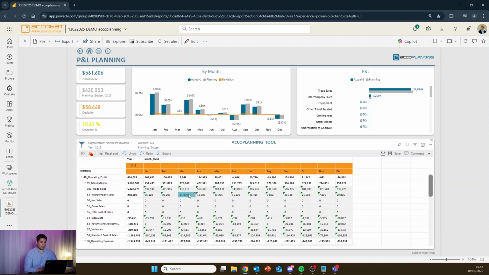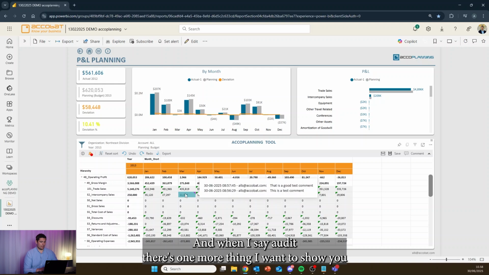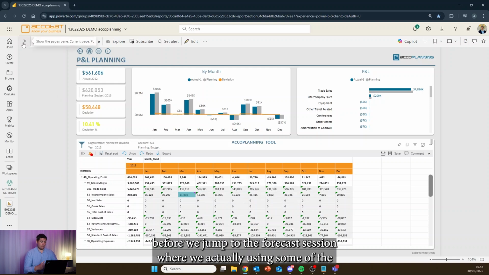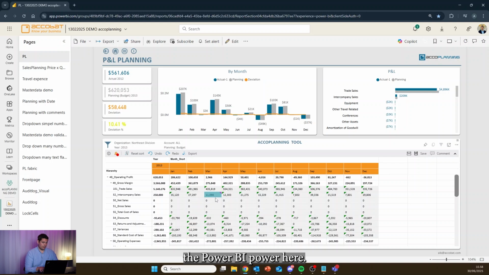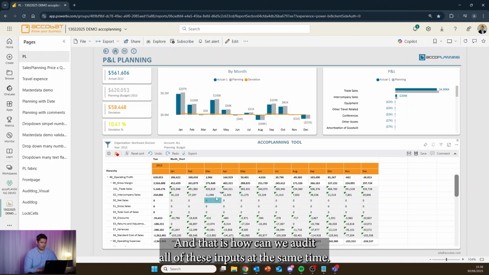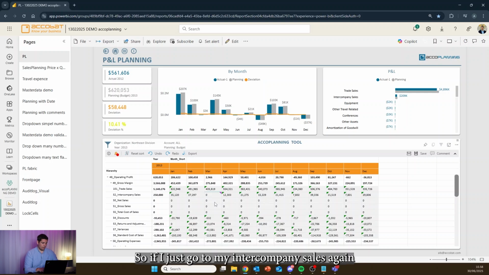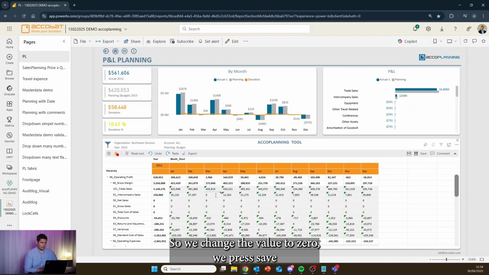And when I say audit, there's one more thing I want to show you before we jump to the forecast session, where we're actually using some of the Power BI power. And that is, how can we audit all of these inputs at the same time? So if I go to my intercompany sales again and go to March and say 0, so we change the value to 0.